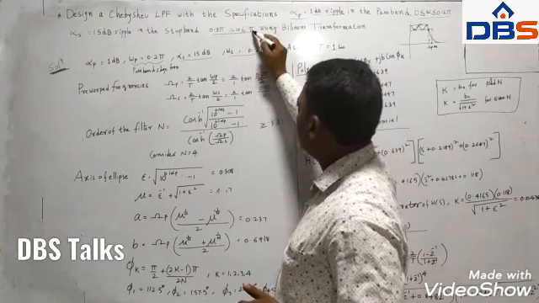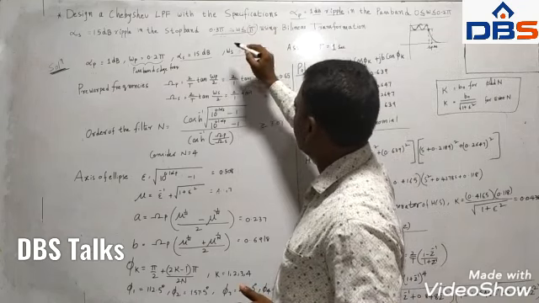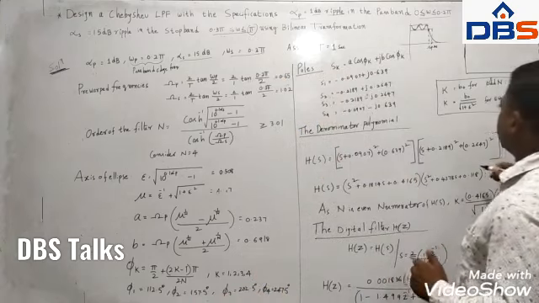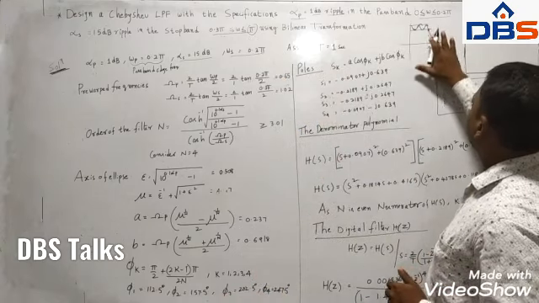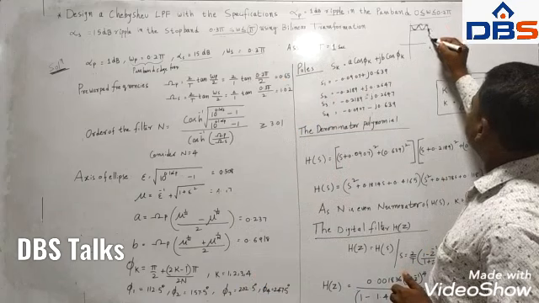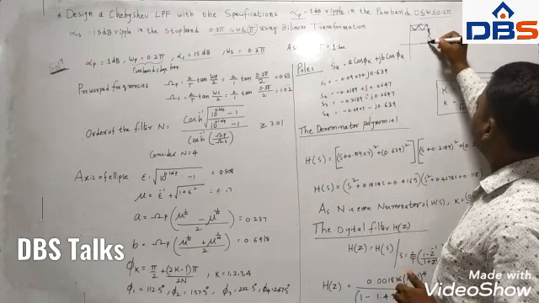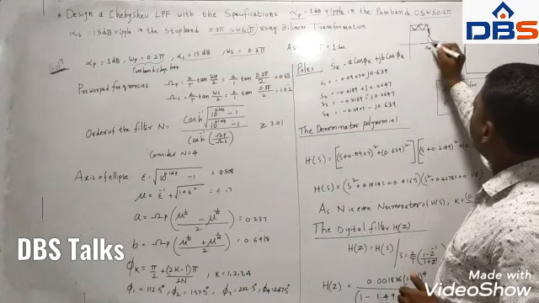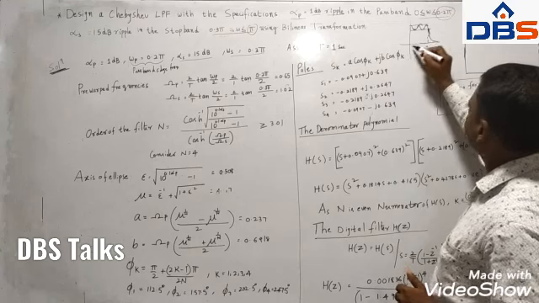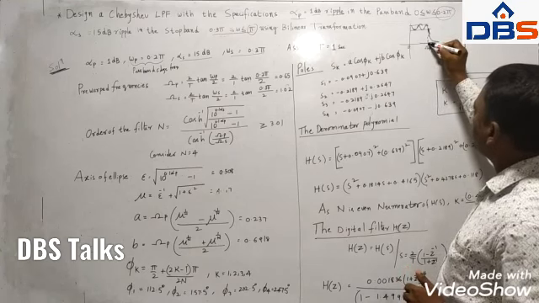You may have some doubt: why 0.3 pi, why can't you take pi? The reason is that the pass band edge frequency is the ending frequency of the pass band, starting from 0, so that is omega p.